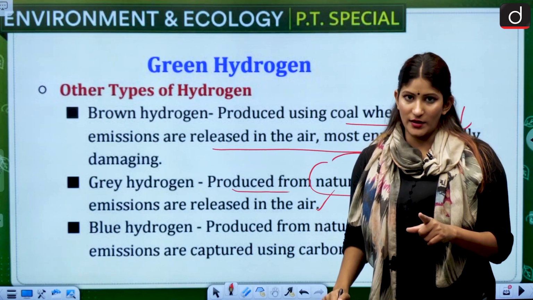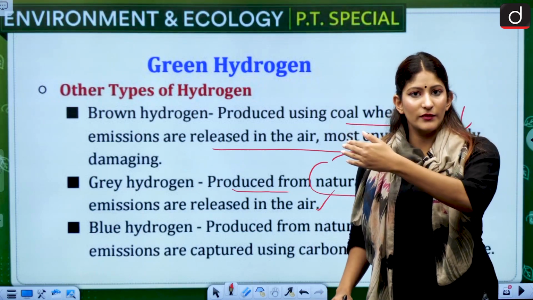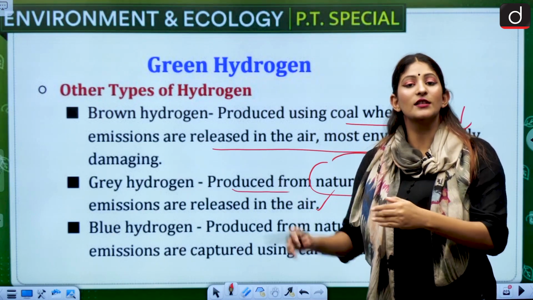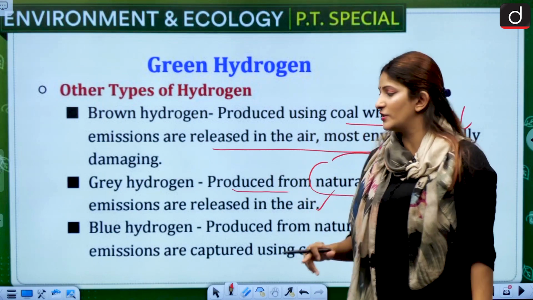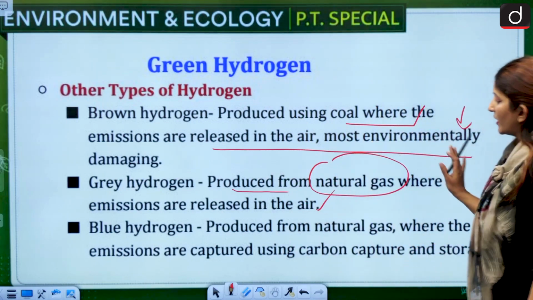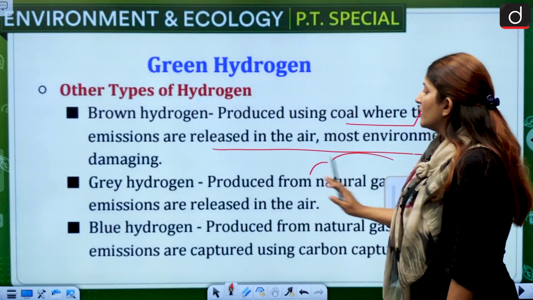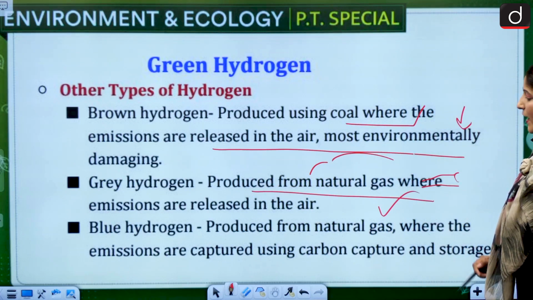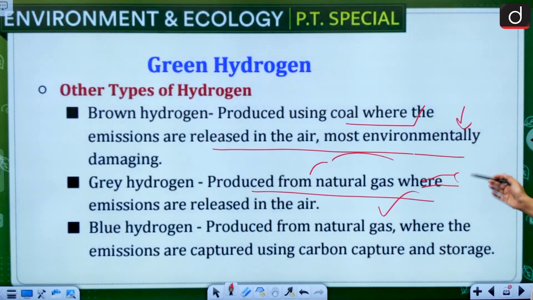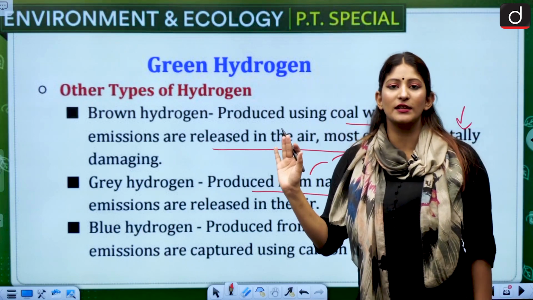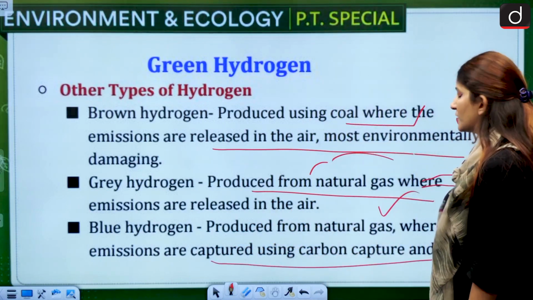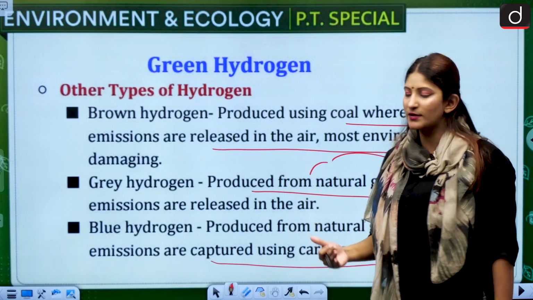You can be asked to match the following: blue hydrogen. What is the process of blue hydrogen? Gray hydrogen, green hydrogen. You can be asked in a prelims examination to match them. Then blue hydrogen is, sorry, I did not complete my green hydrogen one, right? Gray hydrogen is produced from natural gas where emissions are released in the air. Blue hydrogen is produced from natural gas again, gray and blue both. Now here what happens, in gray hydrogen emissions are left out in the atmosphere, but with respect to blue hydrogen, the emissions are captured using carbon capture and storage so that we can use it someday else.